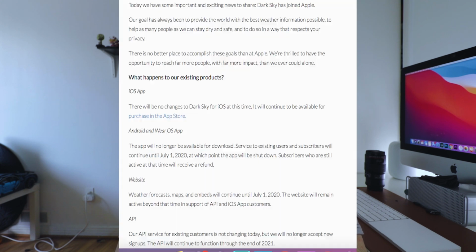So today is going to be the last day of Dark Sky being available on Android. A while back, of course, Apple acquired the application Dark Sky, one of the best weather apps out there for iOS and Android. And so officially tomorrow, Apple will take over it, and the Android version will not be working properly.